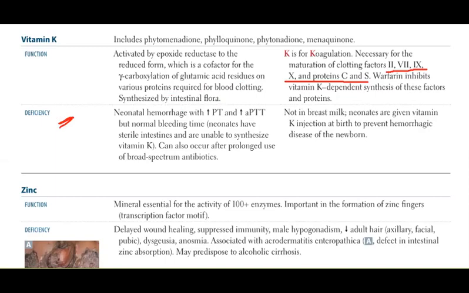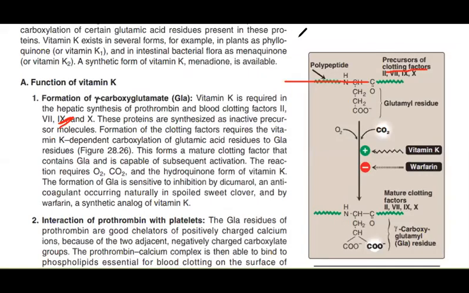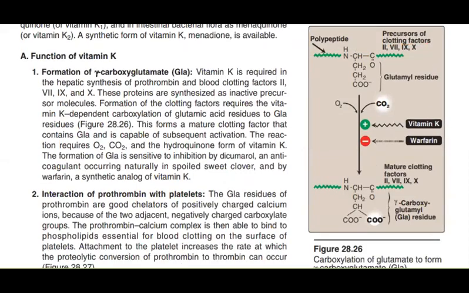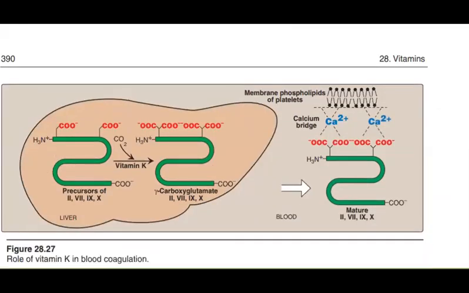Then you have this deficiency. I want to see that there was one more picture in your First Aid. So let's see what that was. Now you see they have shown this role of vitamin K in blood coagulation, the precursors, and carbon dioxide is added, so carboxylation to the glutamic residue, and the mature clotting factors are formed. So they have just shown you how this happens, and then it goes to the blood. Now from the liver, it is in the blood, and in the blood this thing happens.